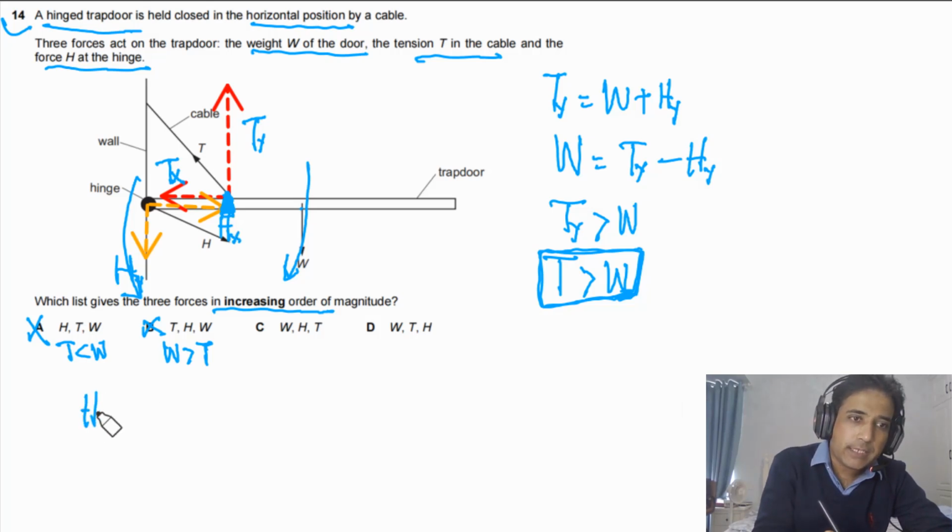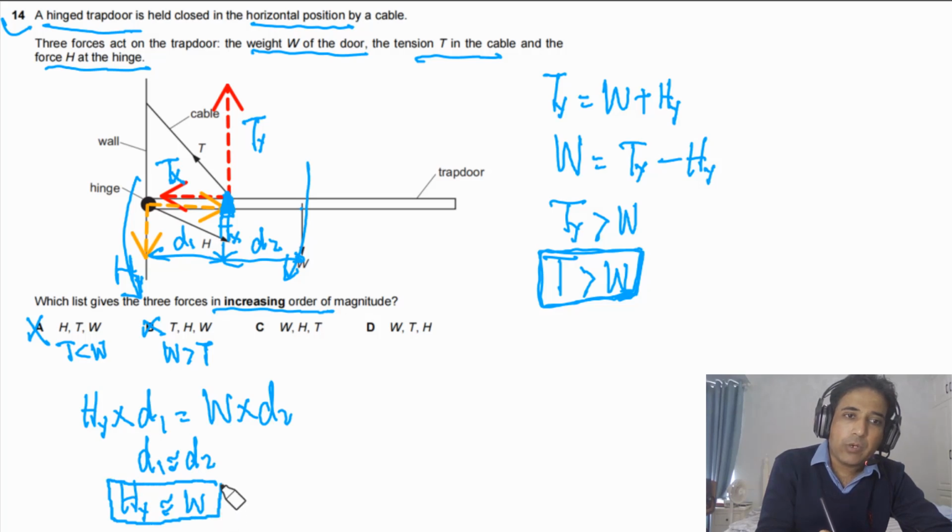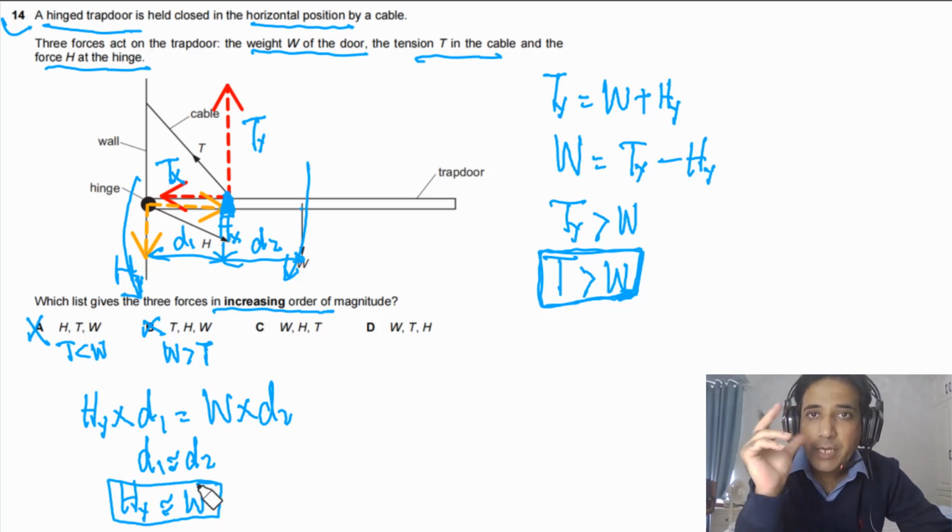So we can label this distance D1 and this distance D2, and we can say HY times D1 has to be equal to W times D2. As in this case D1 is about equal to D2, it means that HY is about equal to W. So how about H now?